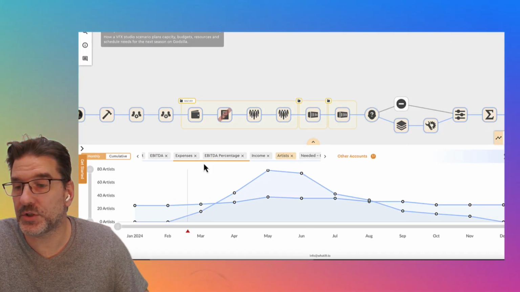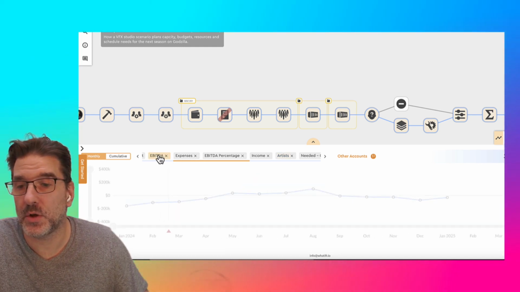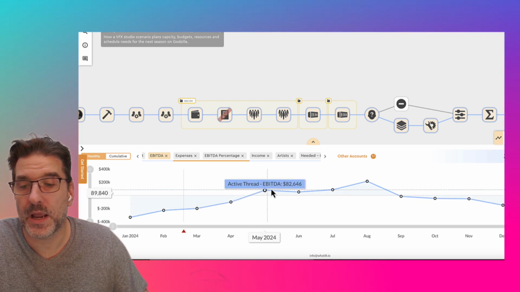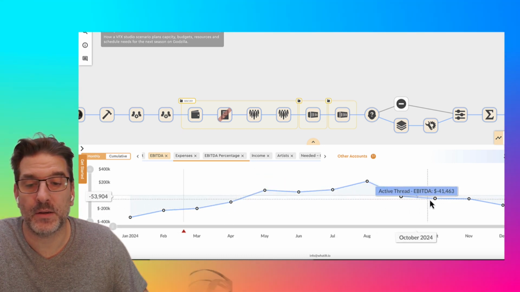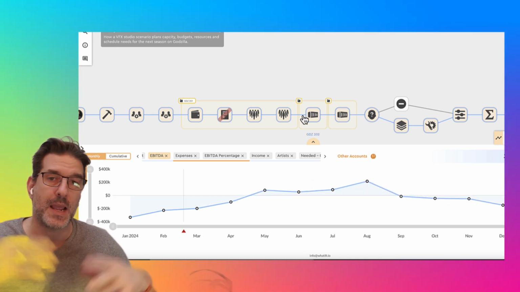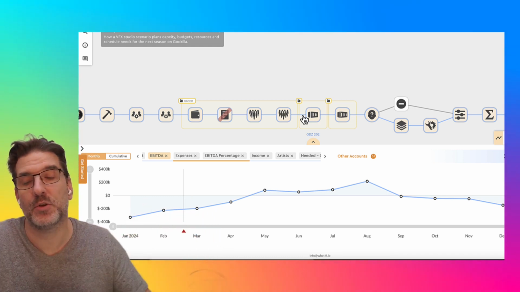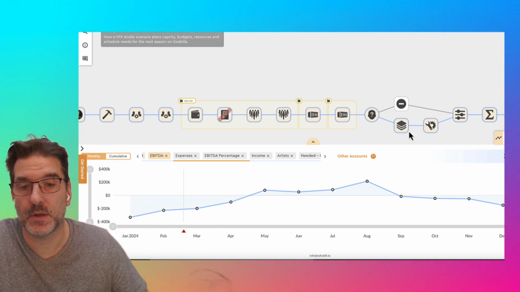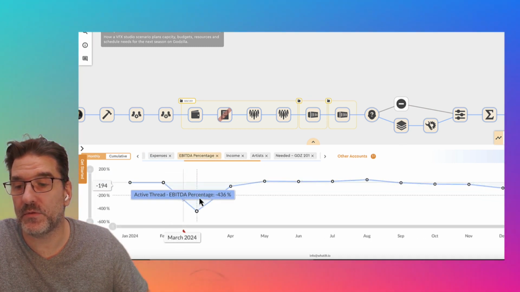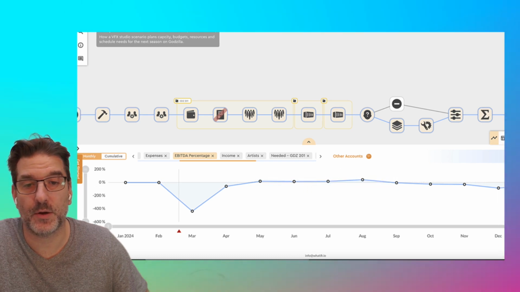With an EBITDA calculation, earnings before interest, taxes, depreciation, and amortization, we can now see in this given scenario where we are underwater and where we are making money over the duration of this scenario with this one particular project. In a larger scenario, you would bring in multiple projects here and you'd be able to see those projects stack up against each other. We can also turn this into an EBITDA percentage as well, so we can see month over month what our EBITDA percentages are for this given scenario.